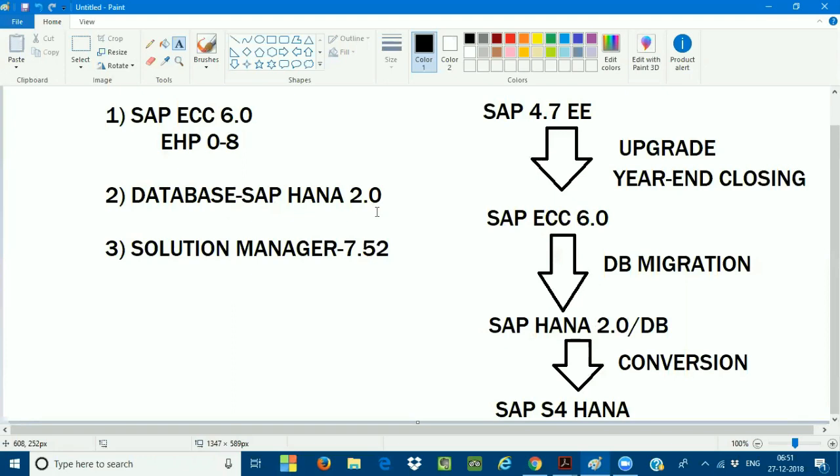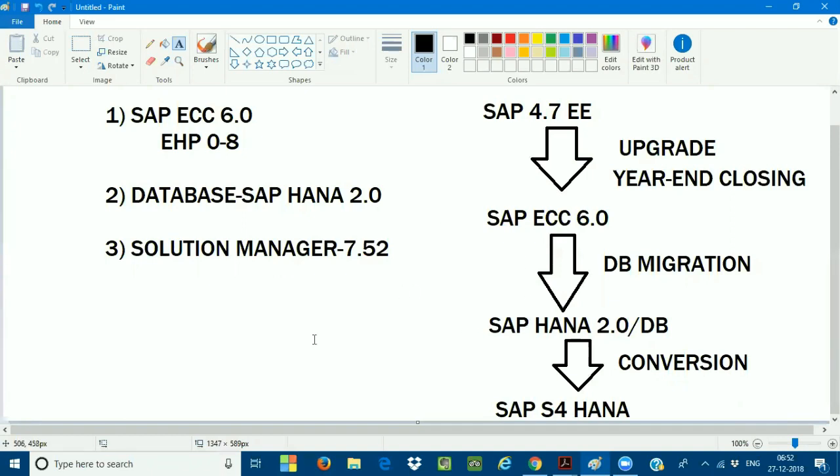Why? The SAP S4HANA application is only built on the SAP HANA database. No other databases can be supported for the SAP S4HANA application. Your underlying database should always be the HANA database only. Because of that, it is very, very important that you do the DB migration before I start doing the SAP S4HANA conversion. So DB migration is very, very important.